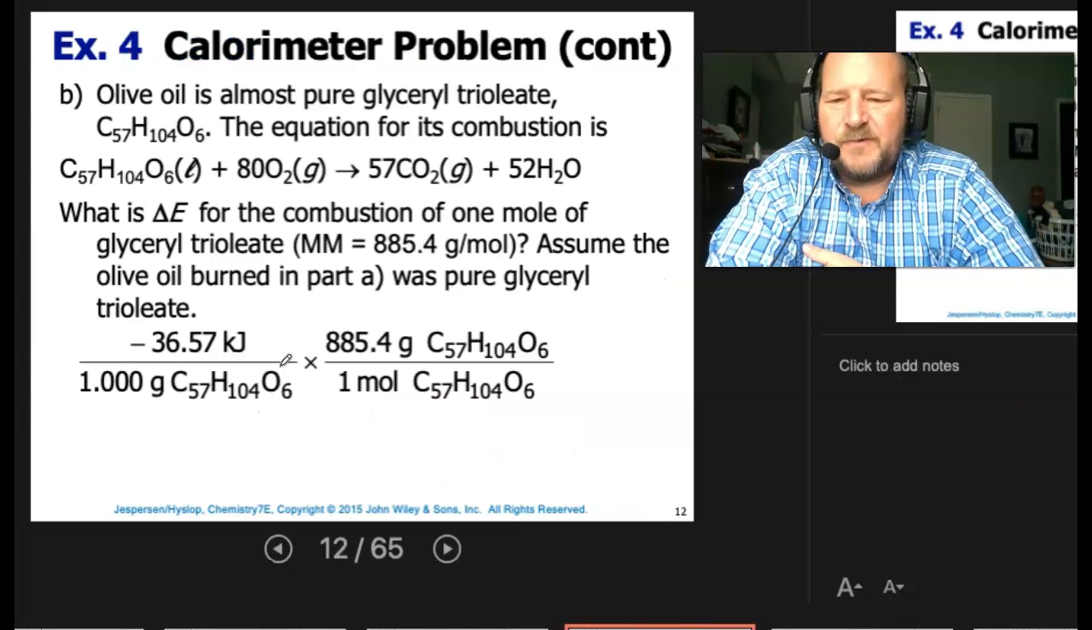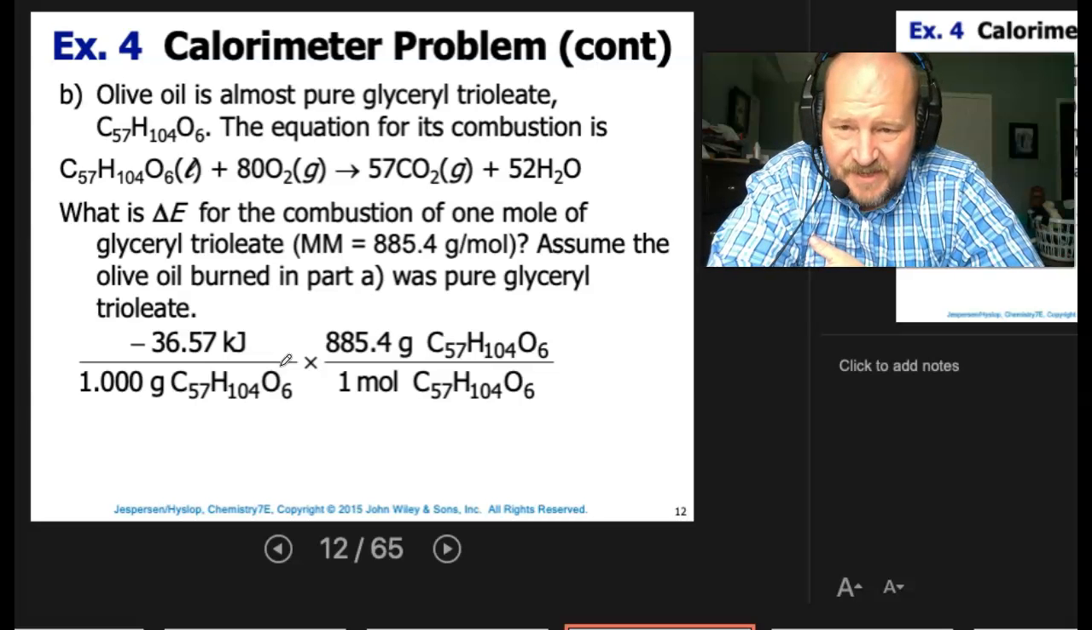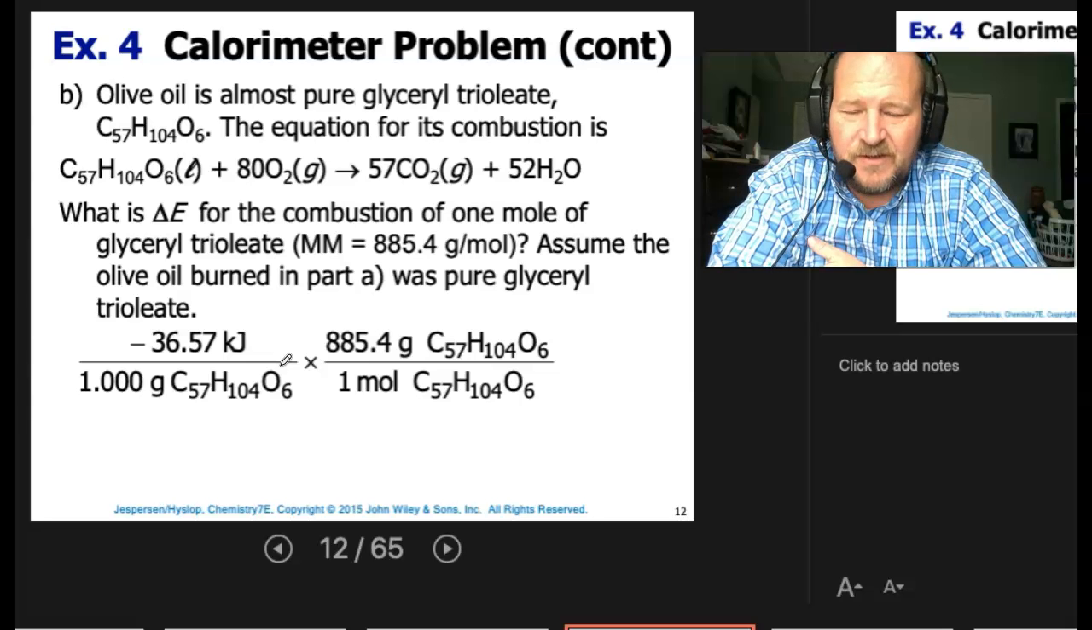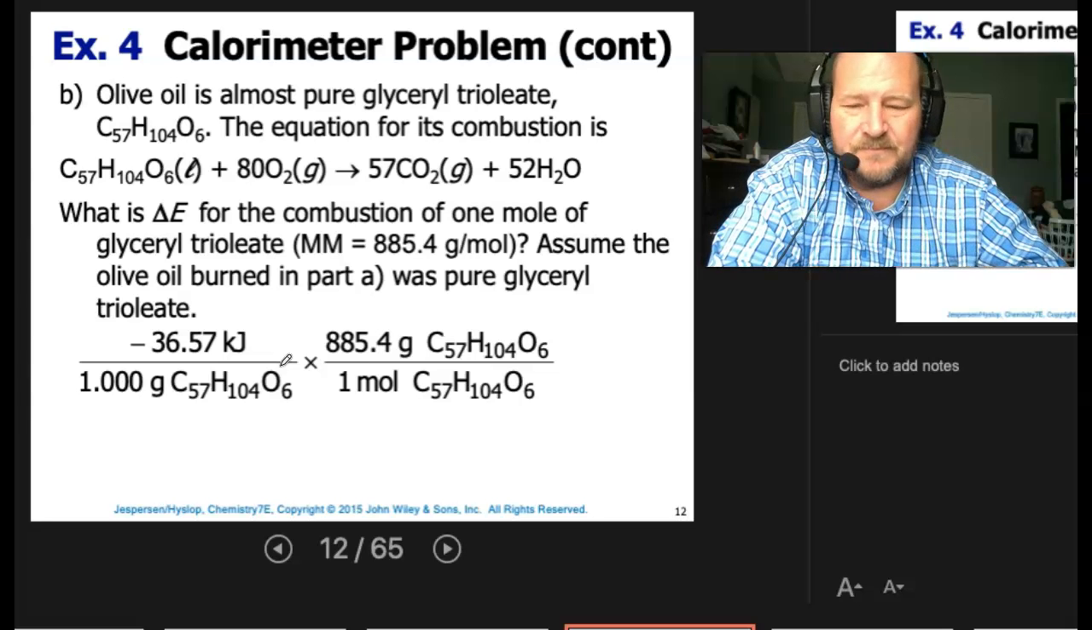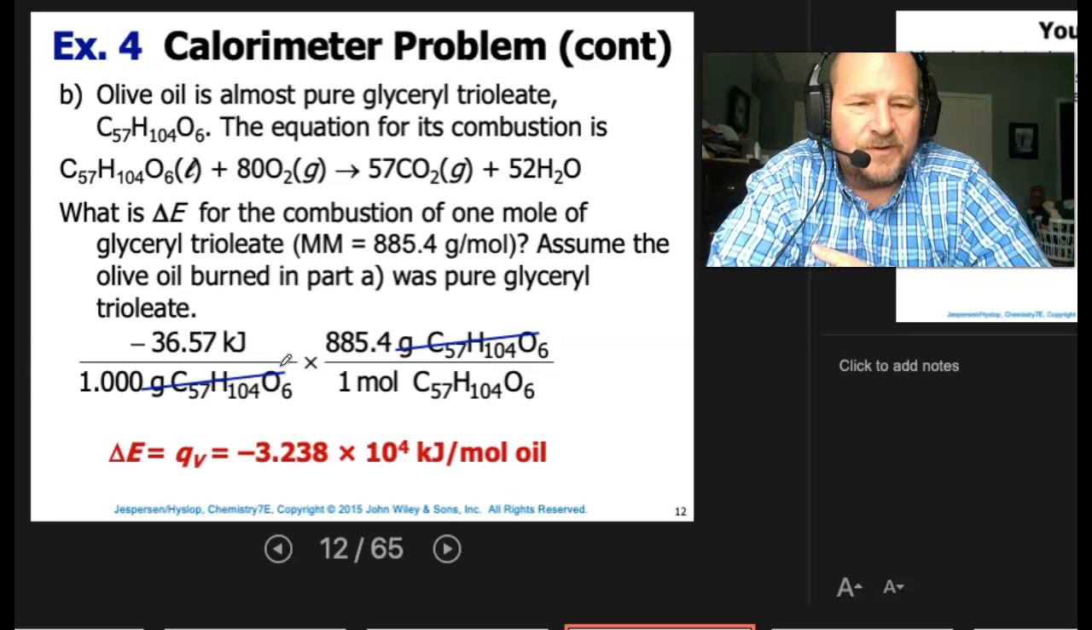So negative 36.57 kilojoules over 1 gram times 885.4 grams per mole. Grams will cancel out. And now we have kilojoules per mole of oil.